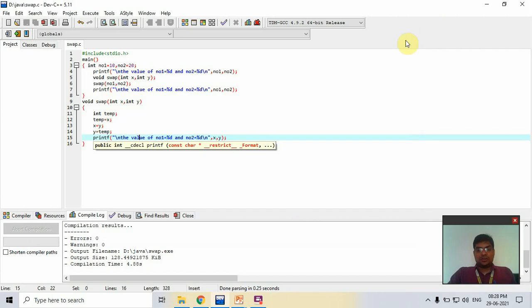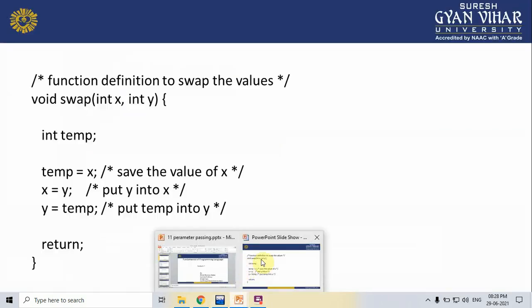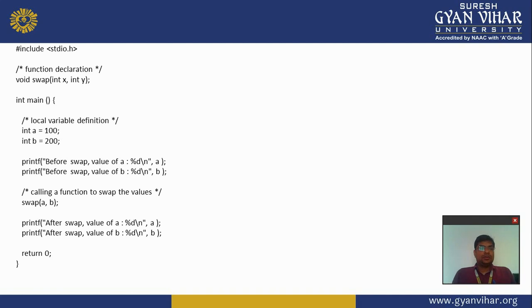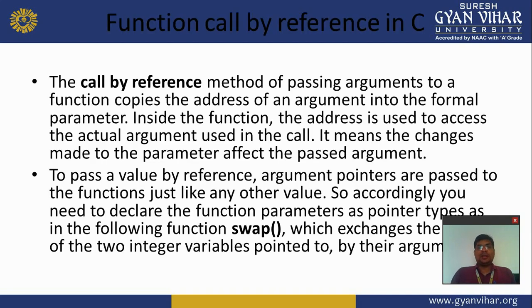So now we move on to the next PPT. That is a simple example I performed. Now the second method is call by reference. Its second name is call by address. The call by reference method of passing arguments to a function copies the address of an argument into the formal parameter inside the function. The address is used to access the actual argument used in the call. It means the changes made to the parameter affect the passed argument.